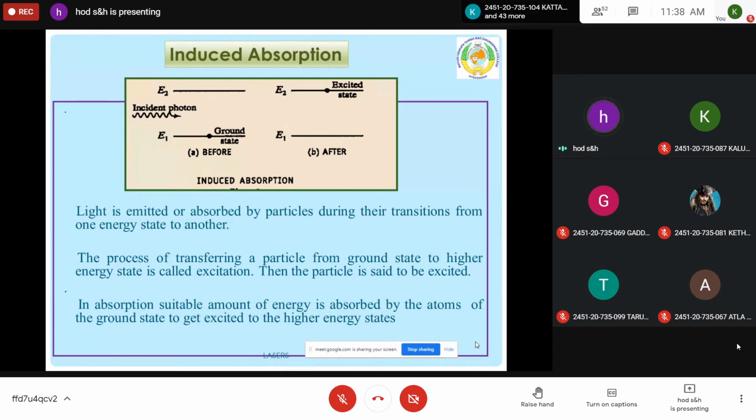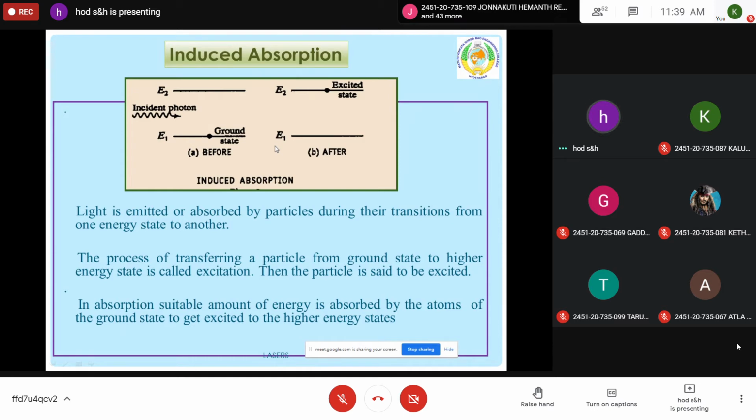If you see in the figure, initially the particle is in the lower energy state represented by E1. Now in this situation, a photon is allowed to be incident on the atom. The atom in the ground state E1 absorbs this photon, and if you see the second diagram, the particle goes to the excited state. This phenomenon is called excitation, because absorption of a photon takes place. This is called induced absorption.